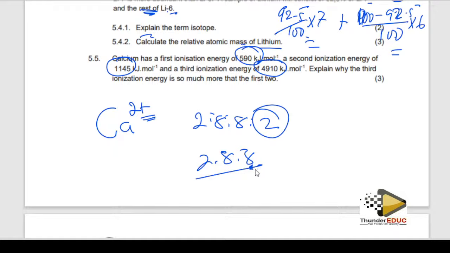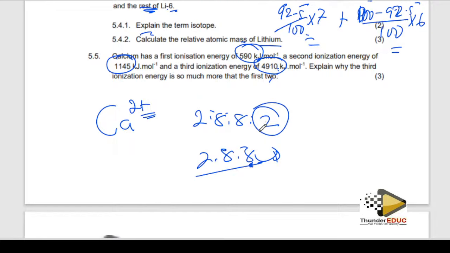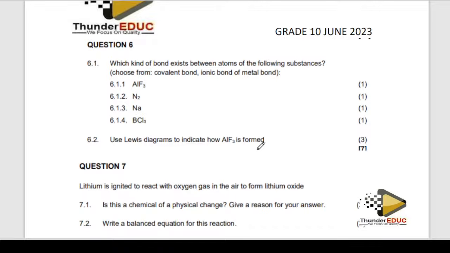It means that for calcium, when you remove one more electron, you are going to require a lot of energy because it's already stable. You cannot remove any other electron unless you have enough energy. That's why to remove the third electron you have to use double or triple the amount of energy you have been using. Because it had obtained the stable state, to remove one electron more you require a high amount of energy.